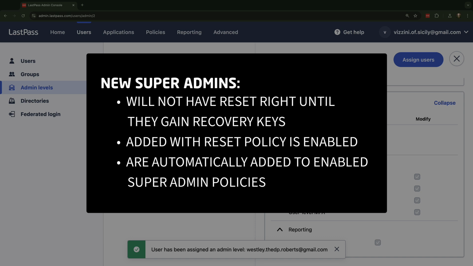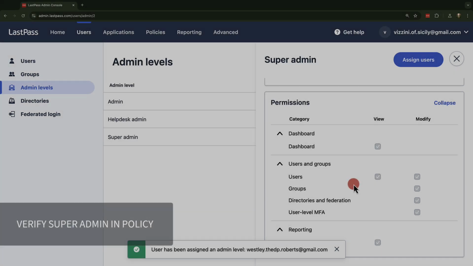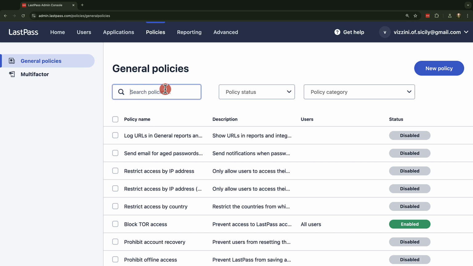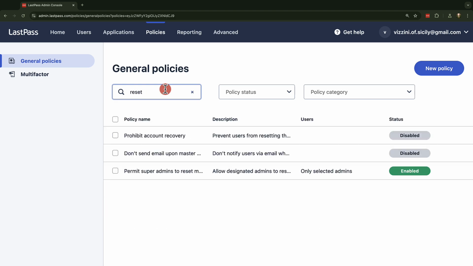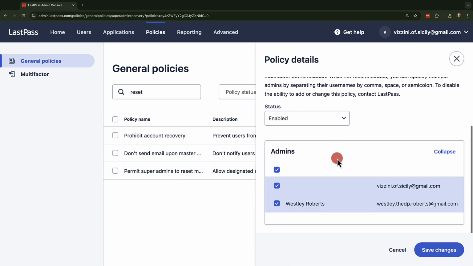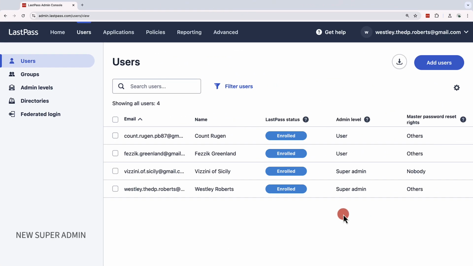This also assumes the Permit Super Admins to Reset Master Passwords policy is already enabled. So if it is, they should automatically be added to the policy. To verify this, we can go under the Policies tab, and here we'll search for the policy. Then, once we find the policy, we can select it, and we can check to verify the new super admin's name is checked. Unfortunately, as I mentioned, this doesn't yet mean the new super admin has master password reset rights on any current user. Once they're logged into the admin console, they'll probably see that others have those reset rights, like the original super admin.